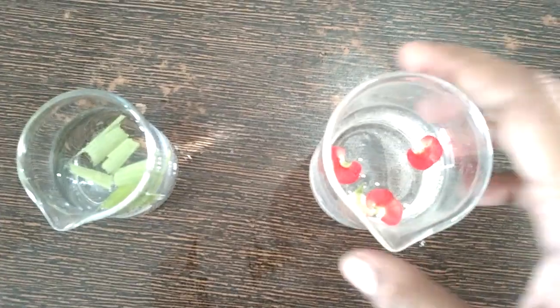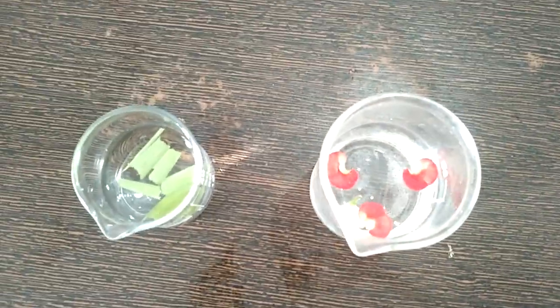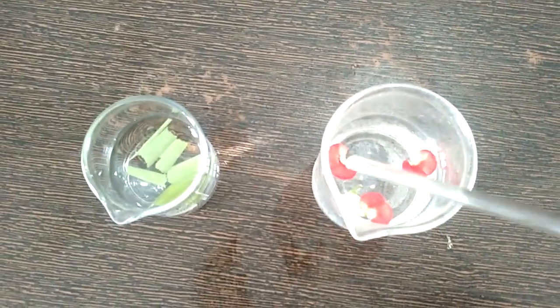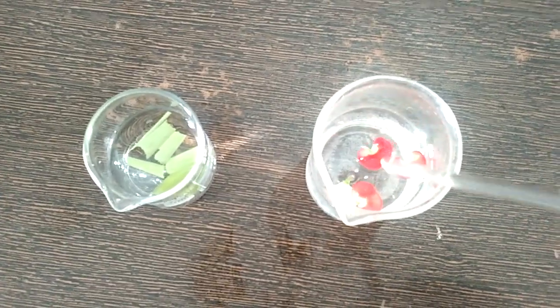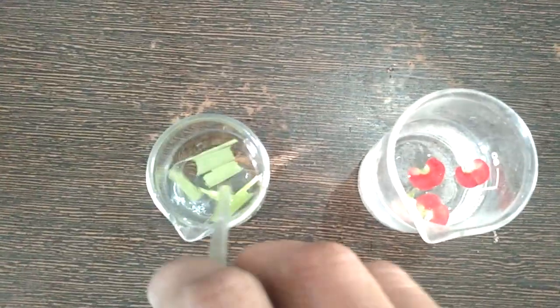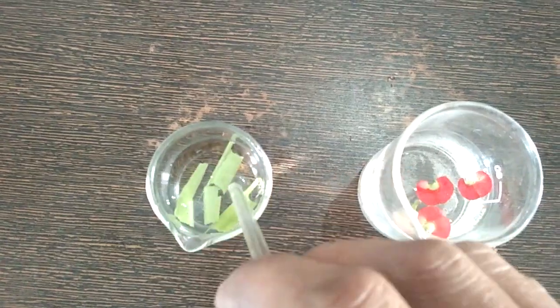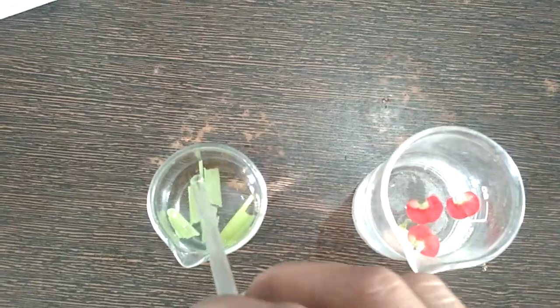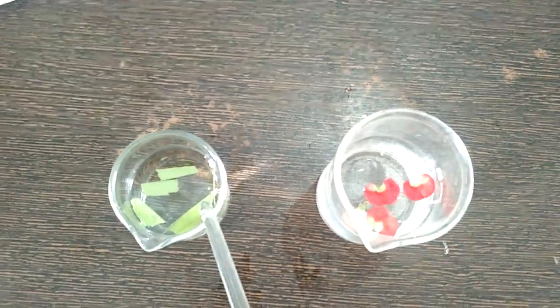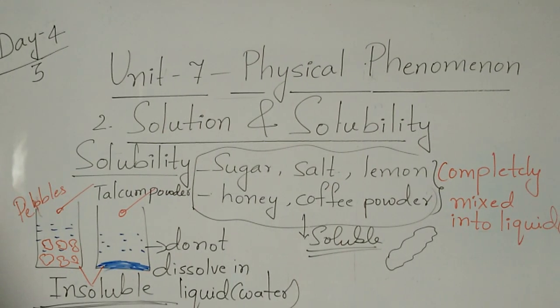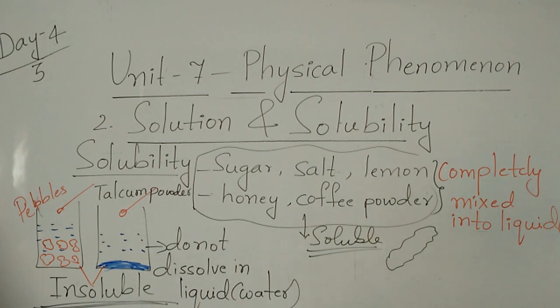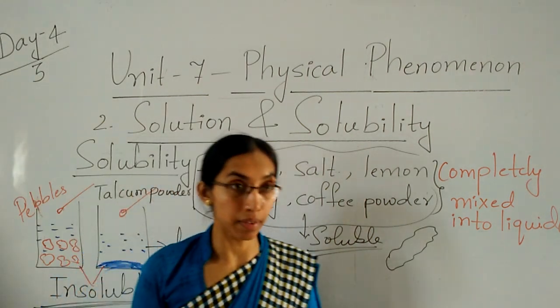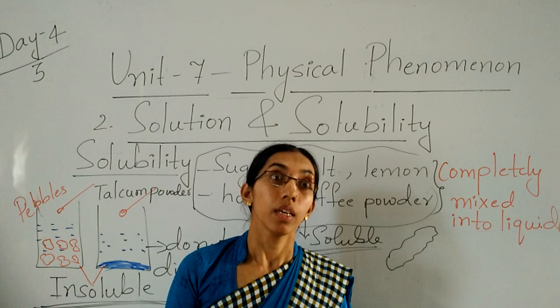You can see, children, here I add the flower petals. See here, it is not mixing, it's floating. And in another beaker I put the leaves. This also is not mixing, it's floating only. That means these are called insoluble substances. The petals and the leaves won't mix, so that also comes in the insoluble things.